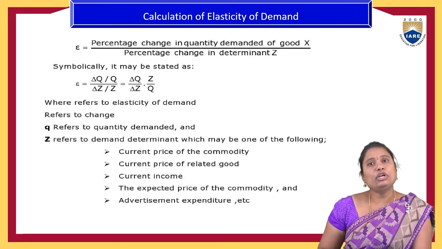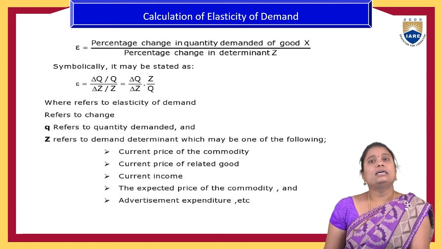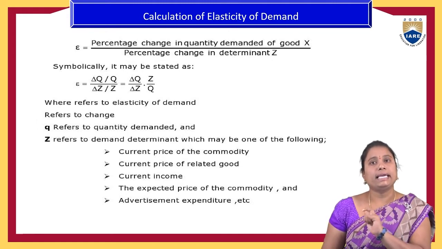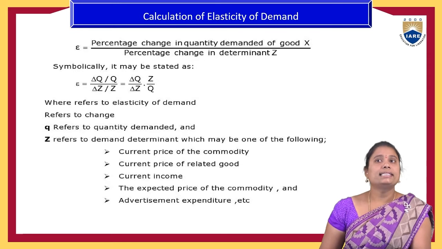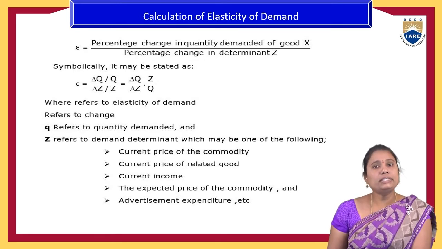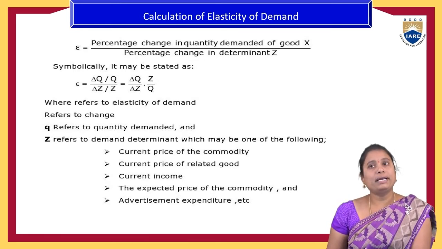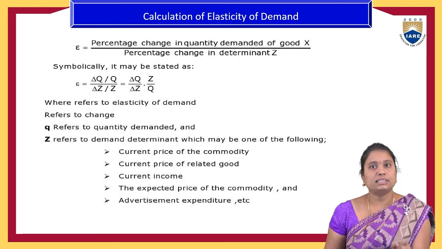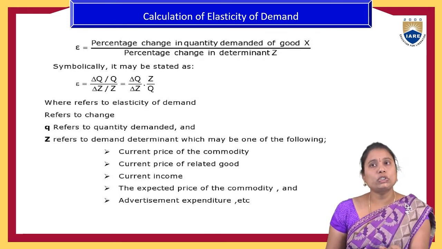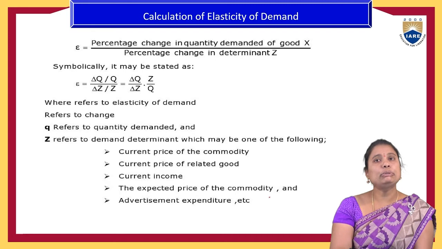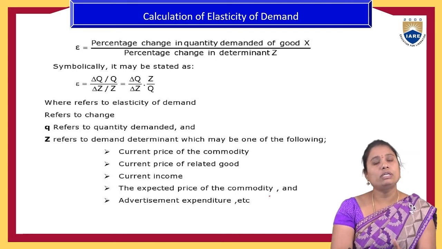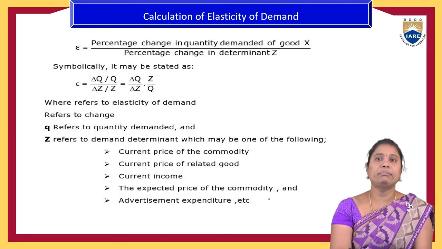This is denoted with the letter E. The formula is the percentage change in quantity demanded of a product X divided by the percentage change in the determinant factor, that is Z. Symbolically, E equals (delta Q divided by Q) divided by (delta Z divided by Z).